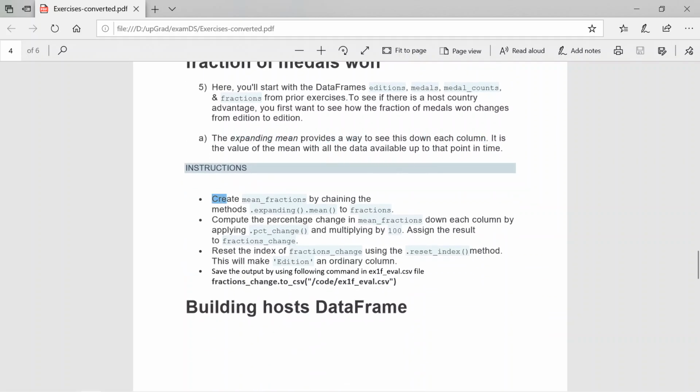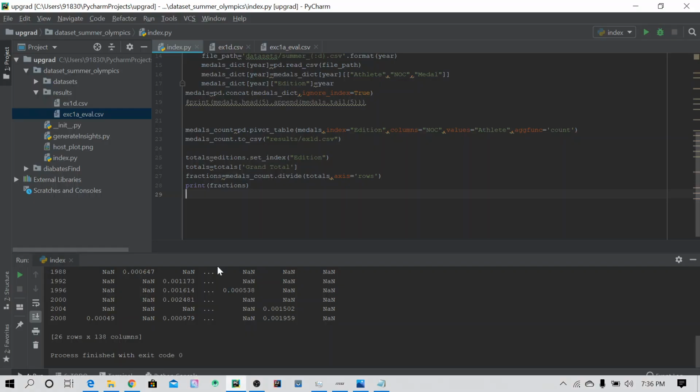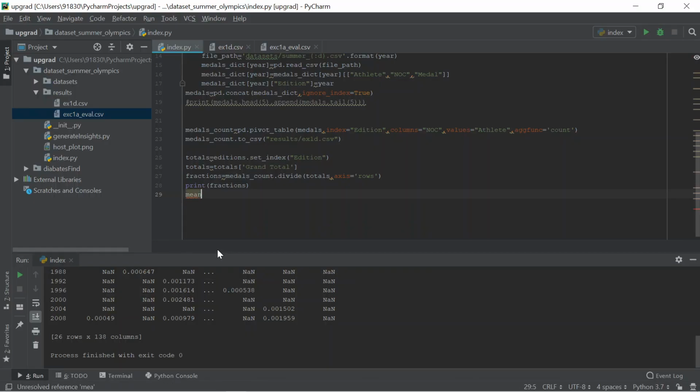First we need to create mean fractions by changing the method to expanding dot mean on the fractions. Here they ask us to create a new data frame called mean fractions, and from fractions we have a function called expanding. We need to expand the fractions and then find the mean. For timing, just see what is in mean fractions.